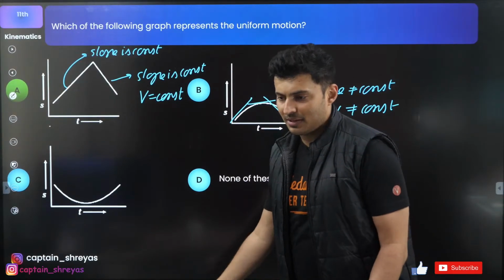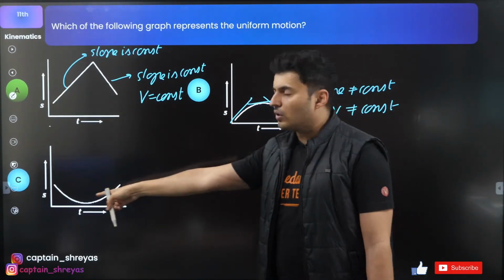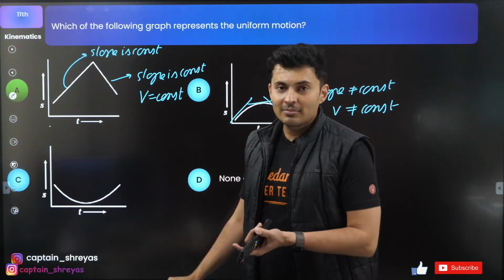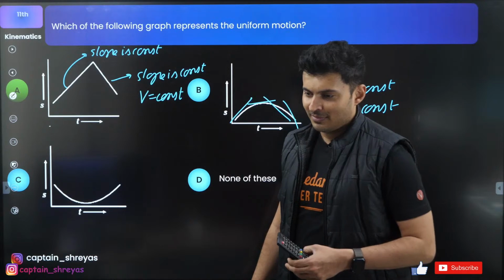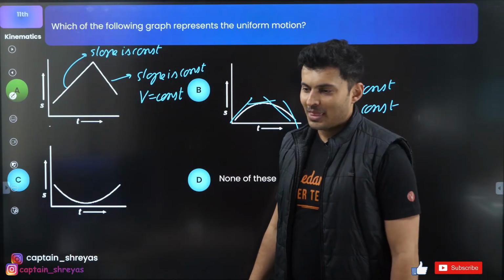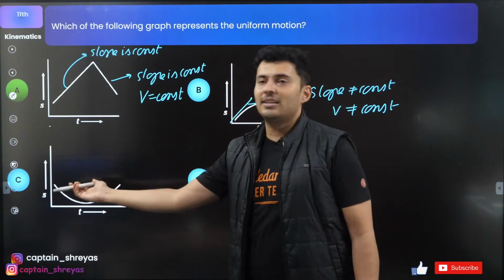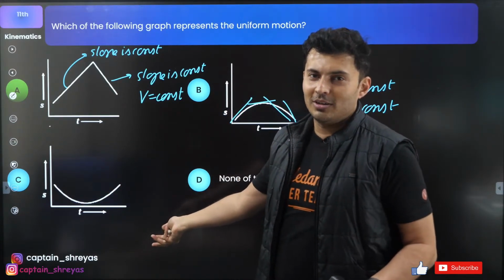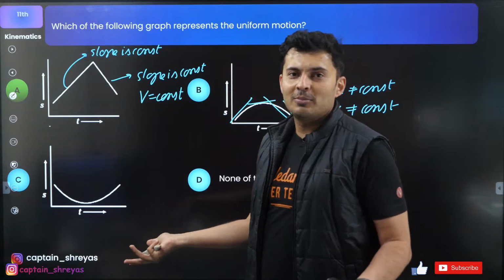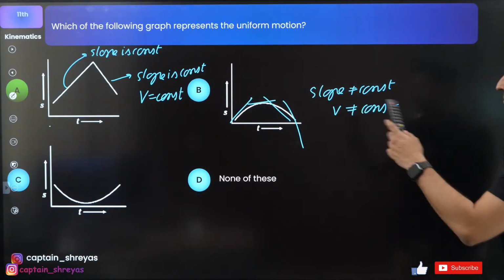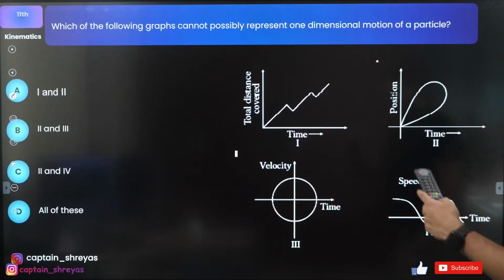Here also same thing. If this is correct, then this also should have been correct. Why did you mark B? Why not C? Think like that. If this is correct, what is the harm in this? What did this option do wrong? Even that is going to be uniform. No, even here the slope is not constant. Hence option A. Moving on.